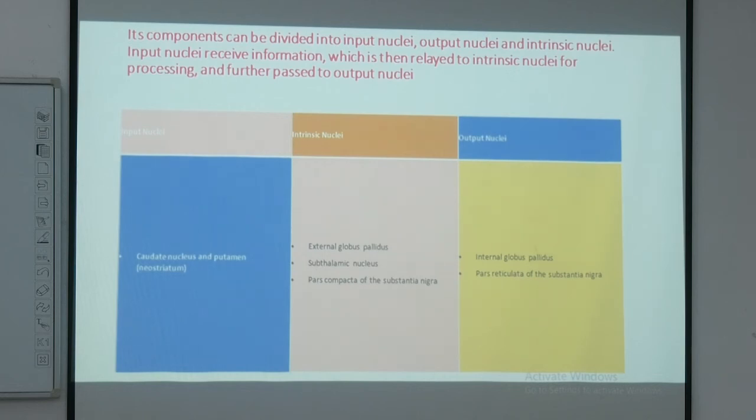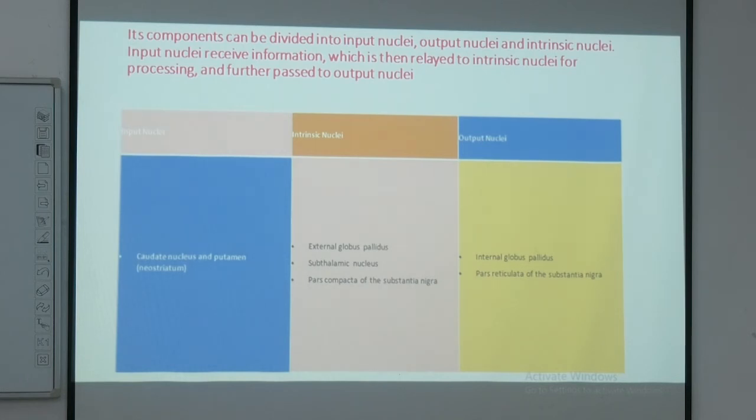Input nuclei are where most of the fibers come into the basal ganglia and end, while some basal nuclei shoot out fibers, which are the outgoing fibers. The input nuclei receive the striate fibers related to the corpus striatum, mostly ending on the caudate nucleus and the putamen. The globus pallidus and substantia nigra release fibers and are known as output nuclei. In between, the subthalamic nucleus, some parts of the substantia nigra and the globus pallidus are intrinsic, just interchanging fibers.